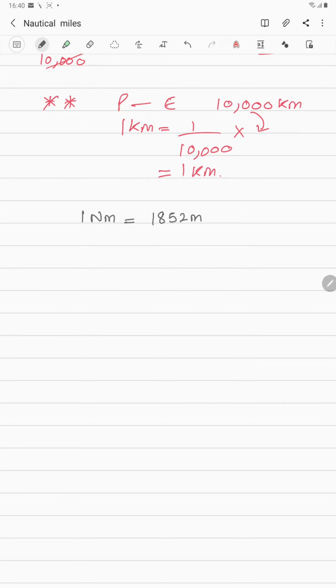1 nautical mile, please remember, it is 1852 meter. Then the second value that you need to remember is that 1 minute is your 1 nautical mile. So 60 minute you will have 60 nautical mile, and 60 minute is equal to 1 degree, so 1 degree is 60 nautical mile. And then you have to remember that a nautical mile is 6080 feet.